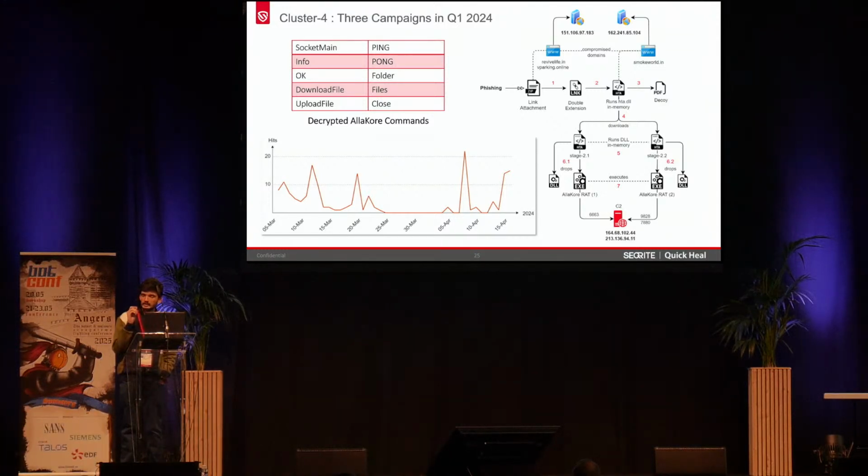So this initial HTA file is behaving like a first stager, and then it was downloading the subsequent HTA-based stages. So dual HTA stages were being run in the memory of MSHTA, and it was dropping both Allakore RATs at the same time. So both are almost the same. There is a little bit of difference where the C2 commands are different, and both of them are actually communicating with each other, and then it is finally connecting to the C2 address. So keep in mind the specific C2 commands like ping, pong, upload file, download file, because these will later be used in correlation based on commands as well.